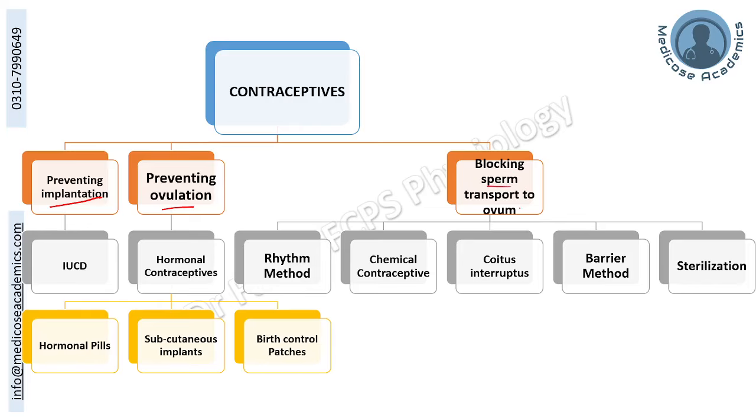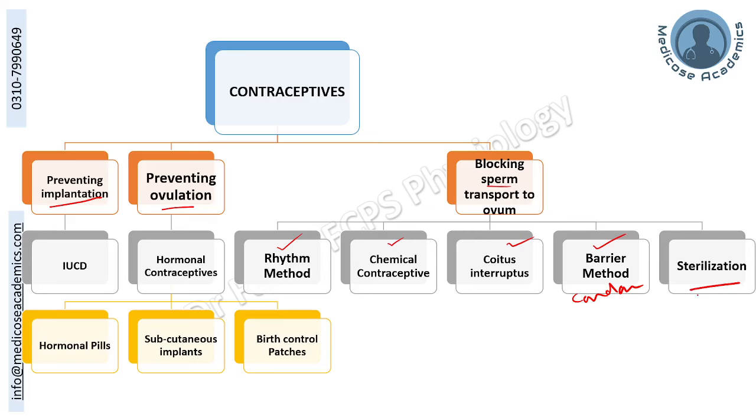The movement of sperm to the ovum can be blocked simply by the rhythm method, where you calculate the days in which the female is most fertile and avoid those days; using some chemical contraceptive that will kill the sperms in the semen; interrupting the entry of sperm into the tract using some barrier method; or permanent sterilization.